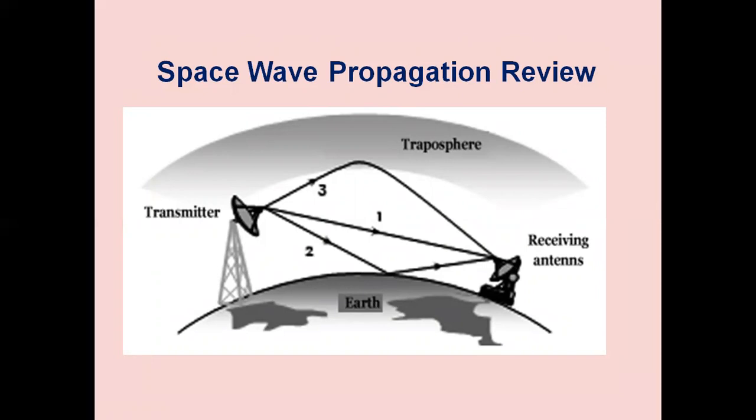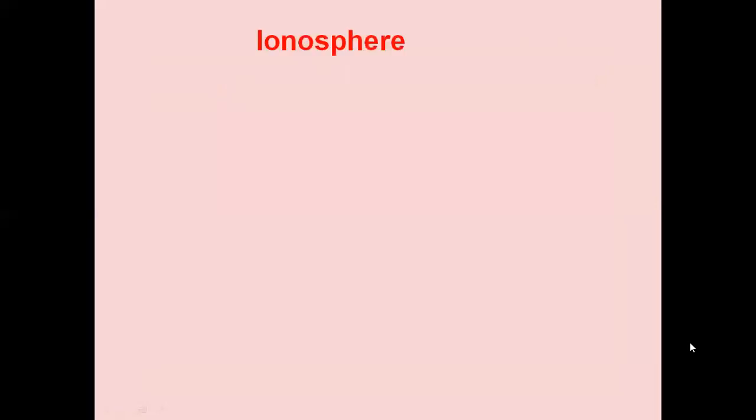Line of sight communication is normally abbreviated as LOS, and we can transmit the signal from the transmitting antenna to the receiving antenna. At the receiving side, we can receive the direct wave. We can also receive the signal through the ground reflected wave or through other layers of the atmosphere, as we discussed in detail in the previous video lesson.